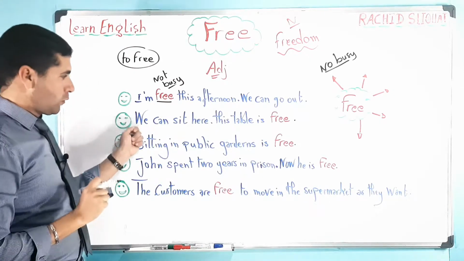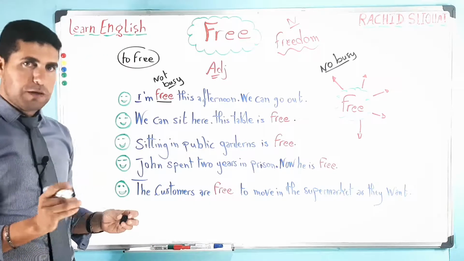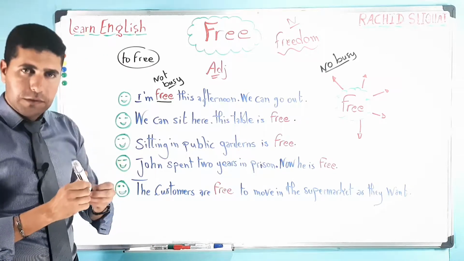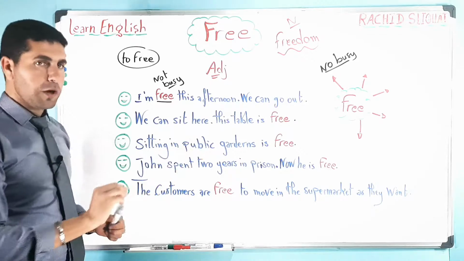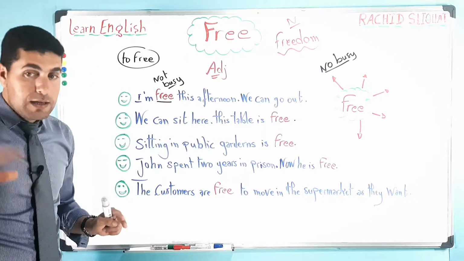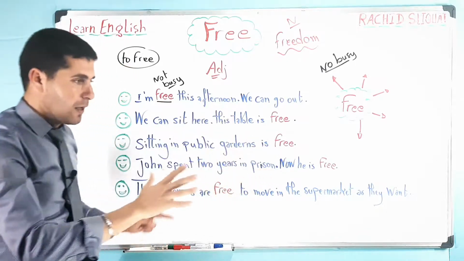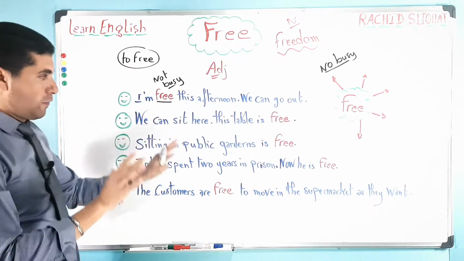Let's take number 2. We can see here, this table is free. When you go to a cafe or a restaurant, where do you sit? Very simply, you look for a free table, a table which is not taken by other customers or other people. So you sit at a free table.